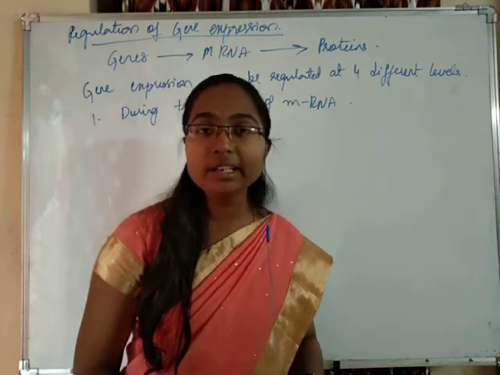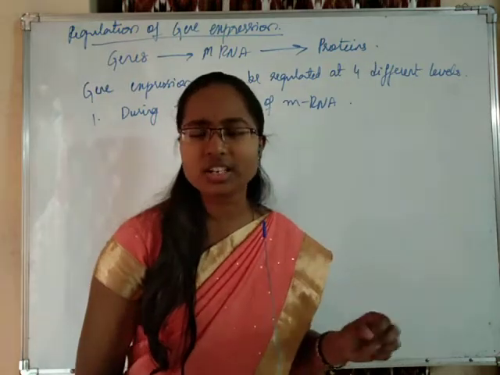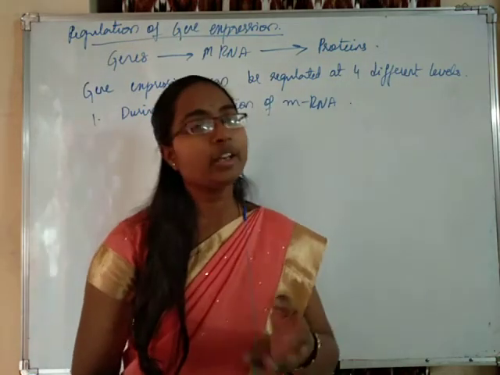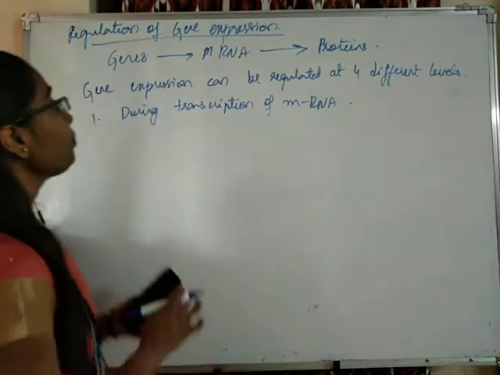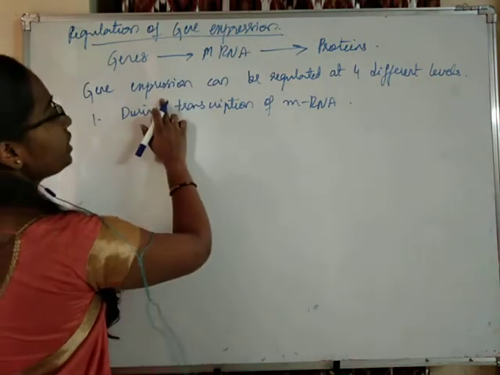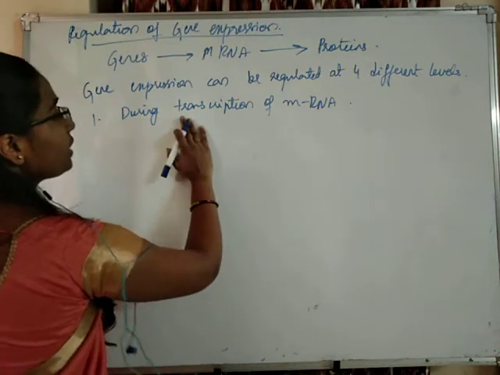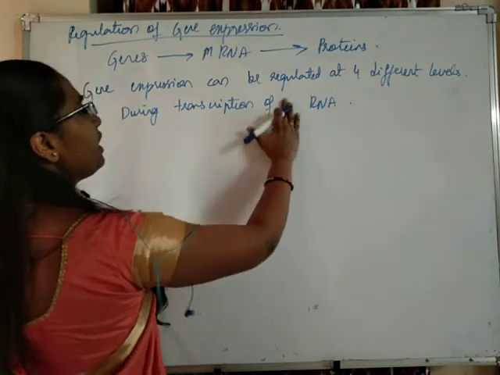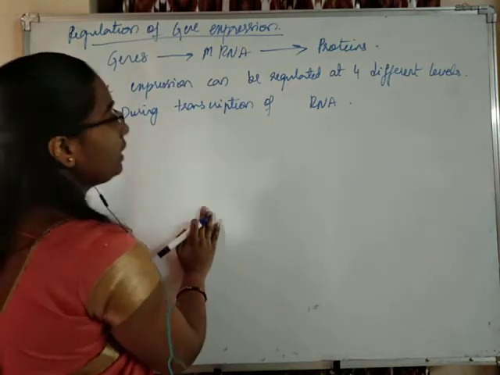So we are completely dependent on the RNAs for the expression of genes, directly or indirectly. So gene expression is regulated at transcription level, during transcription of any RNA.